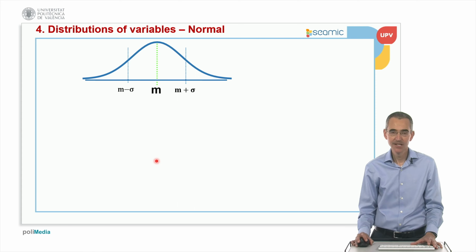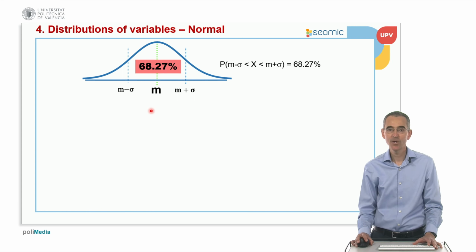Okay. Then this is a normal distribution, and then one important property is that the average plus minus 1 times the standard deviation comprises 68.3% of the values, which is approximately 2/3. It's a property of the normal distribution. Okay, then we can say that m minus the standard deviation corresponds to the percentile 16 approximately, and the average plus the standard deviation corresponds approximately to the percentile 84.